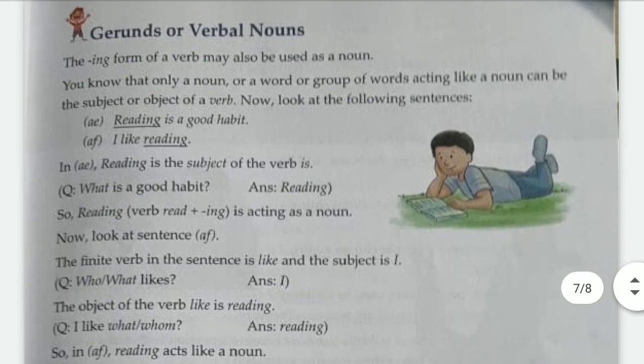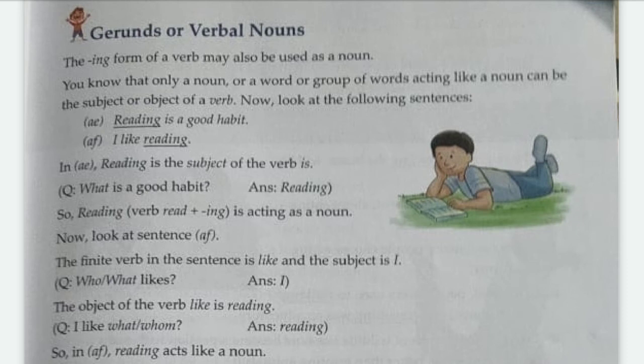Now see, gerunds or verbal nouns. The second topic of the chapter, participles and gerunds, and here we are going to learn about gerunds. The -ing form of a verb may also be used as a noun. Now we will study the verb which will act as a noun. You know that only a noun or a group of words acting like a noun can be the subject or the object of a verb.